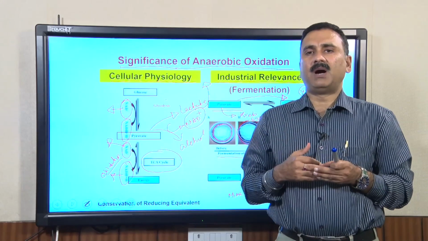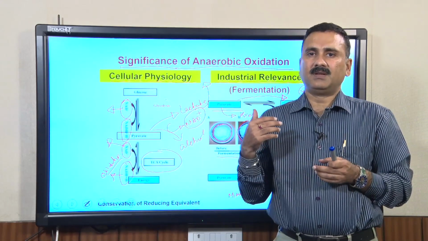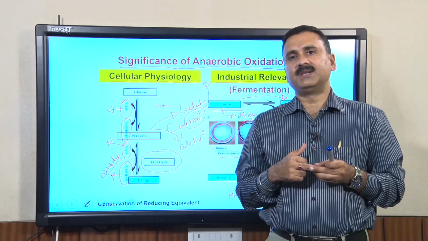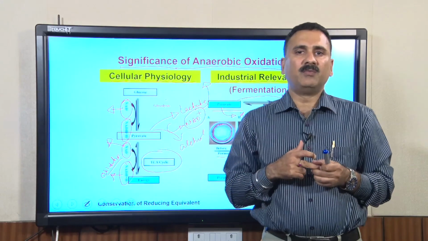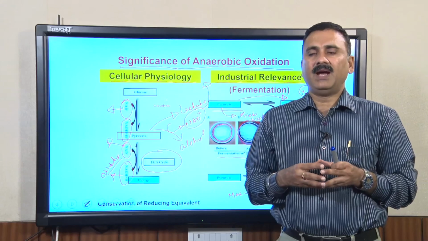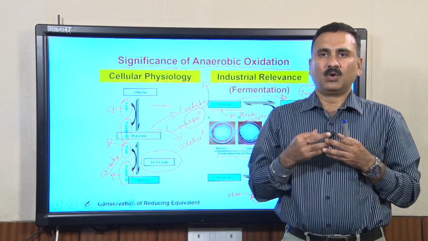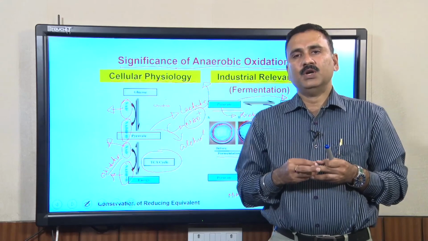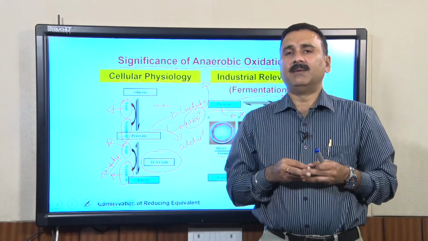We have also discussed the anaerobic oxidations and their relevance in sustaining the life of the organism, and at the end we have also discussed the industrial and physiological relevance of these anaerobic pathways. With this we would like to conclude the lecture here, and we will continue our discussion about the growth media as well as the different types of nutrient media which people use to grow the prokaryotic cells as well as the eukaryotic cells in the subsequent lecture.